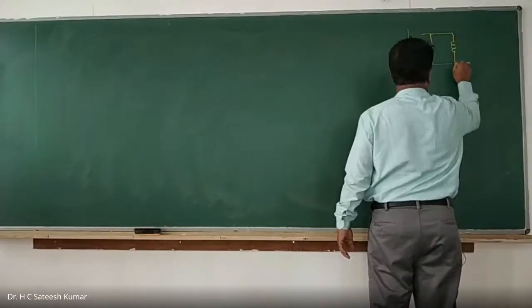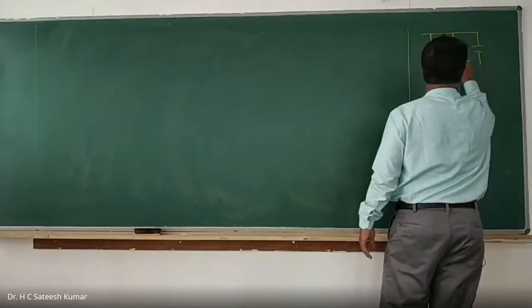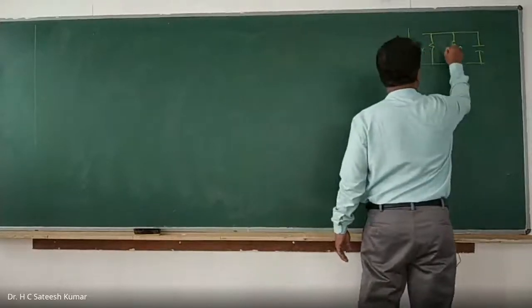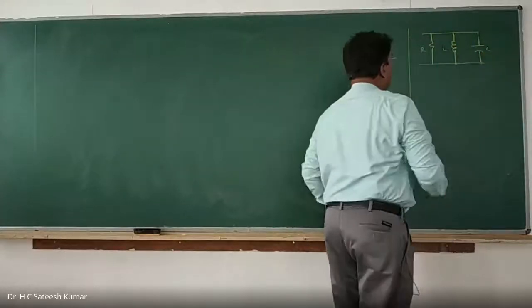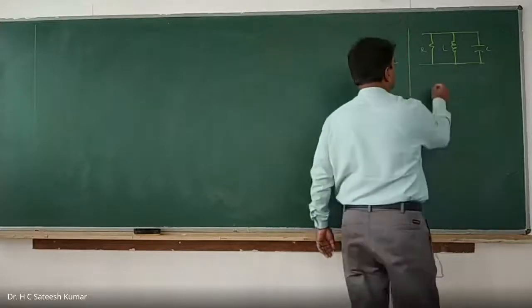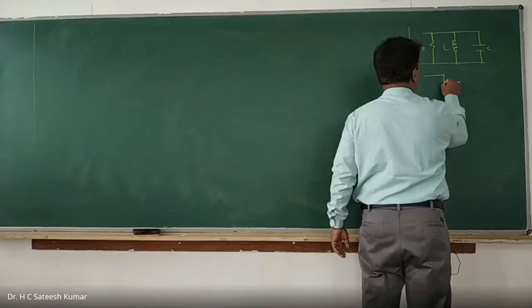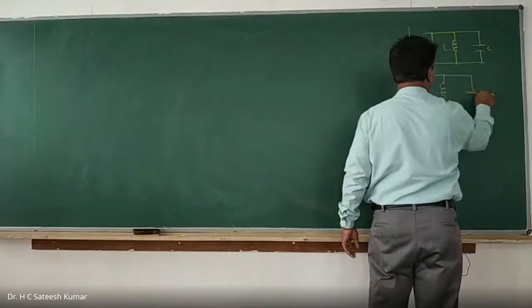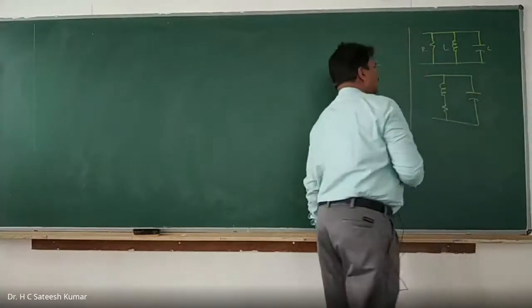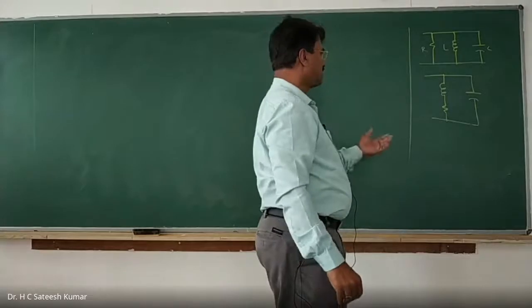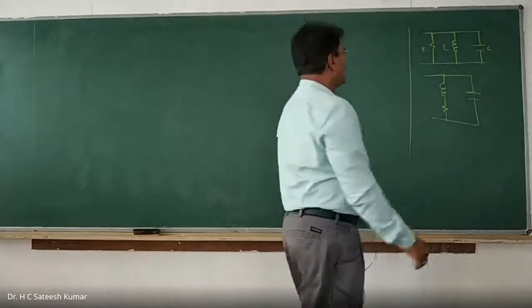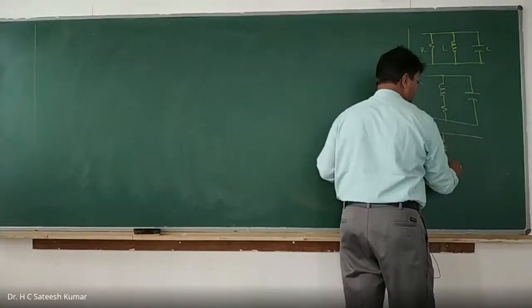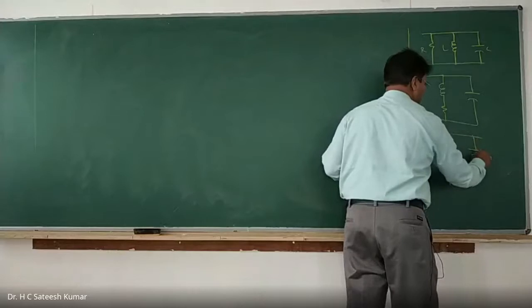Resistance, inductance, capacitance. This is one parallel resonance circuit, which we call the general parallel resonance circuit, RLC. One more is the parallel resonance circuit with inductance in series with a resistance, and in parallel with that we have a capacitance. This is one practical resonance circuit. And the third one has resistance in both the branches, inductance with resistance and capacitance with resistance.